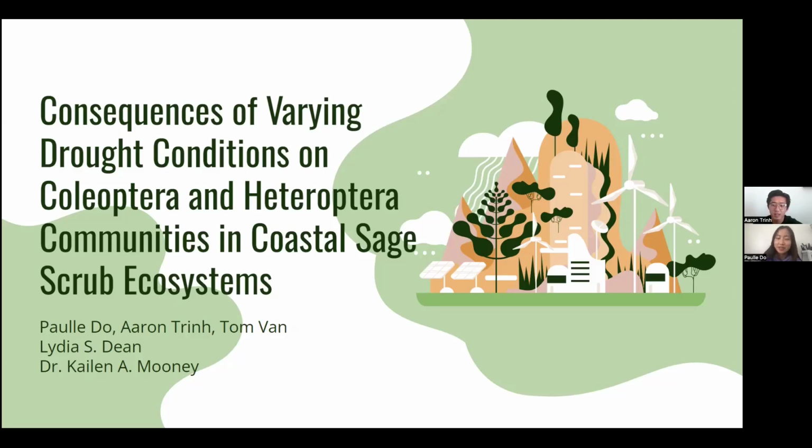We analyze the consequences of varying drought conditions on Coleoptera and Heteroptera communities in coastal sage scrub ecosystems, with guidance from Lydia Dean and Dr. Kaylin Mooney.